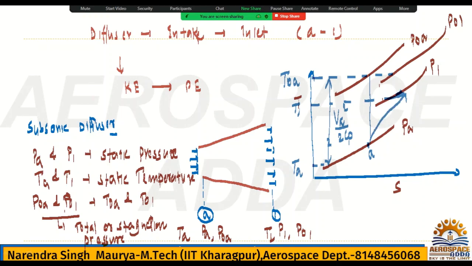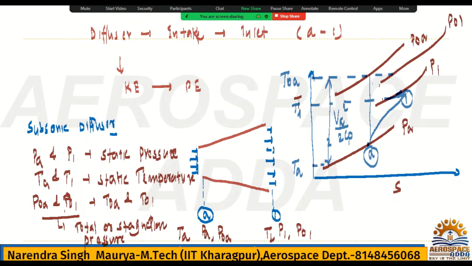So you are going from A to 1 here. Now 1 is here and the respective temperature will be T1 here.